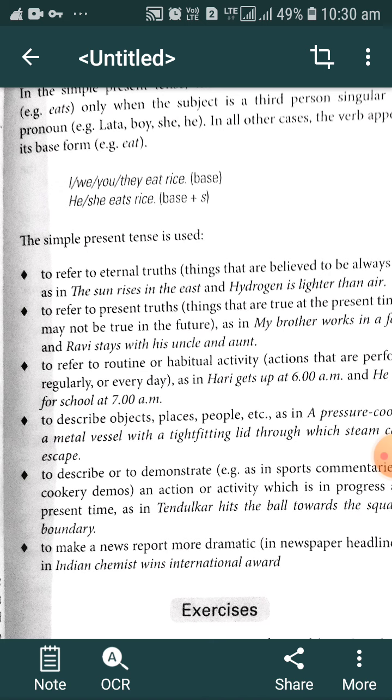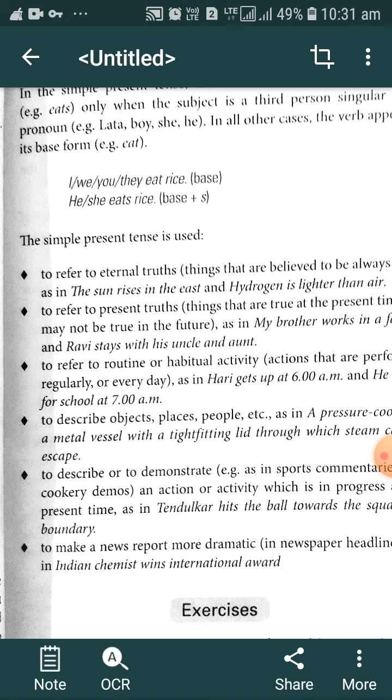For example, sugar is sweet. It means that sugar was sweet in the past, sugar is sweet in the present, and we know that sugar will be sweet in the future. This is called eternal truth. The sun rises in the east.